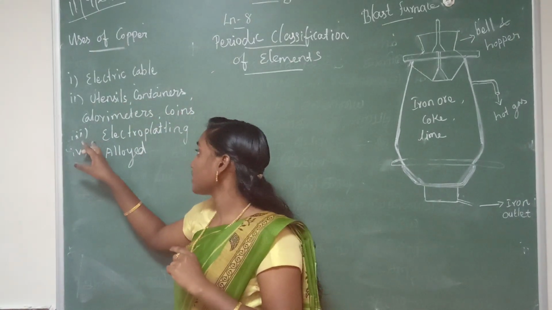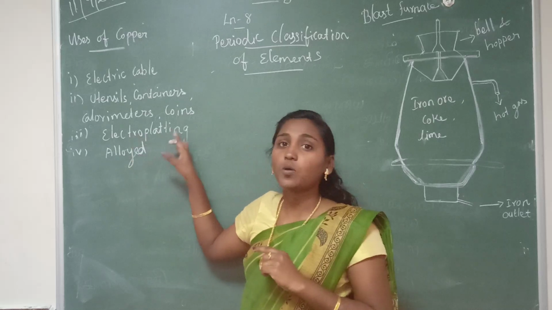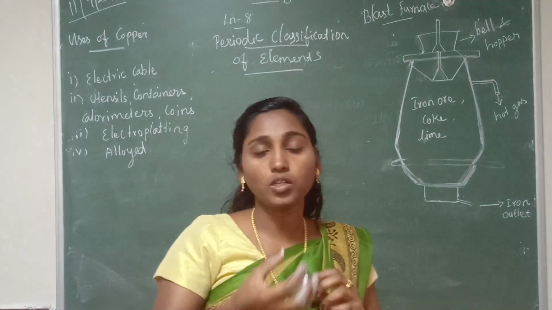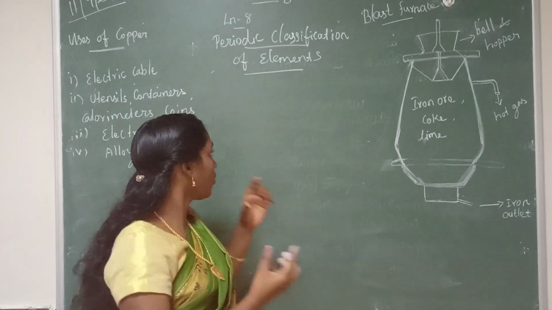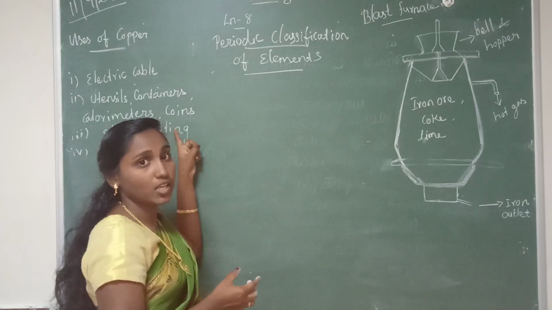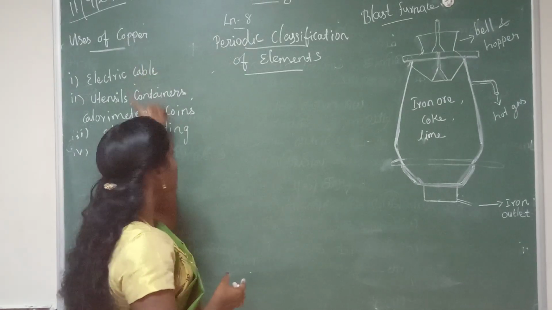The third use is electroplating. Electroplating is a process to coat one metal over another metal. Okay, a coating process. So copper is also used in electroplating.